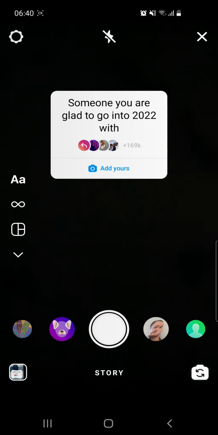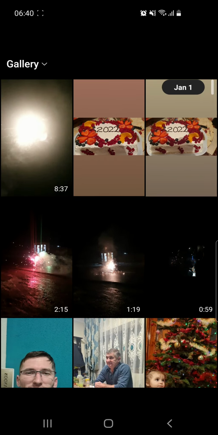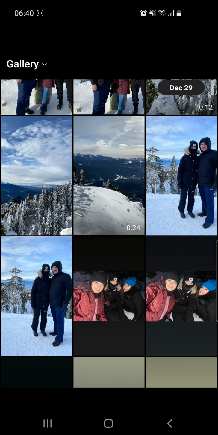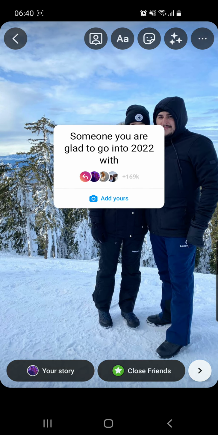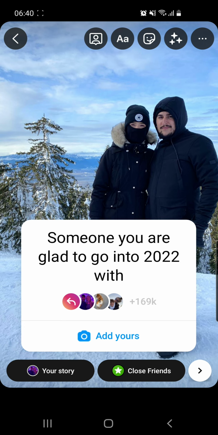You can go to your upload and choose a photo with someone you are glad to go into 2022 with. So I will go with this photo. You can place your sticker where you want, and once you're happy with it, you can share it with your friends.